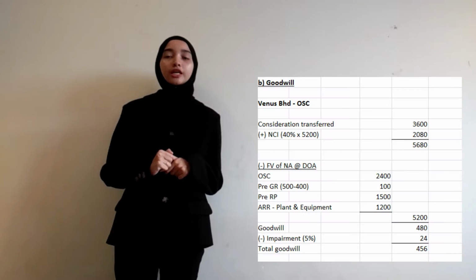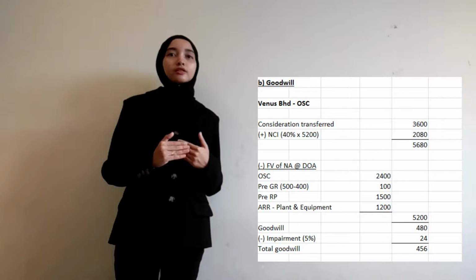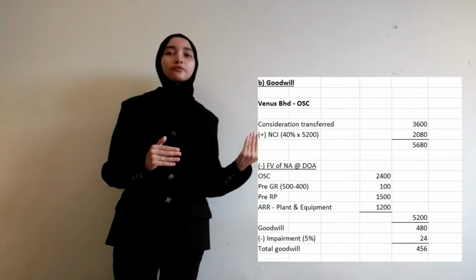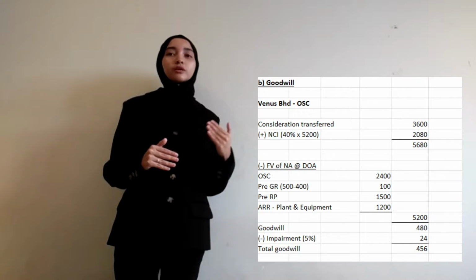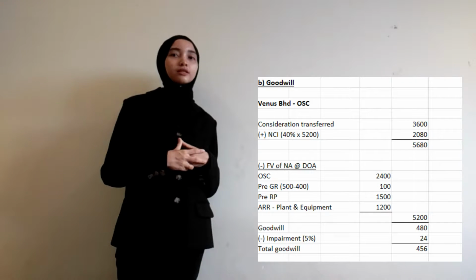As I said before, if there is any impairment, we will deduct the impairment first. For the impairment, there is 5% of impairment, which amounts to 24. So the total goodwill will be 456,000.